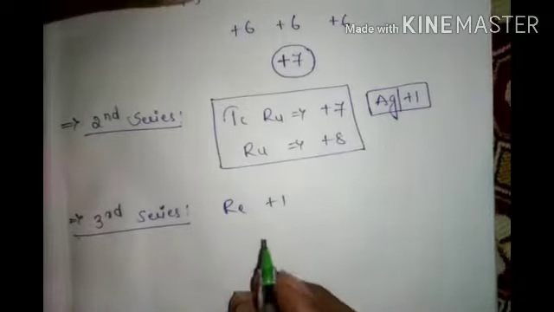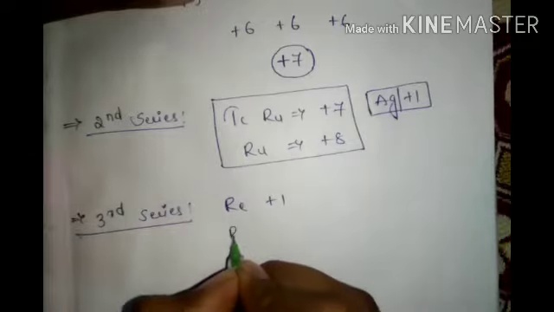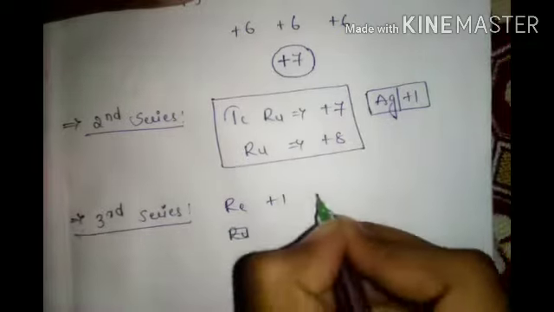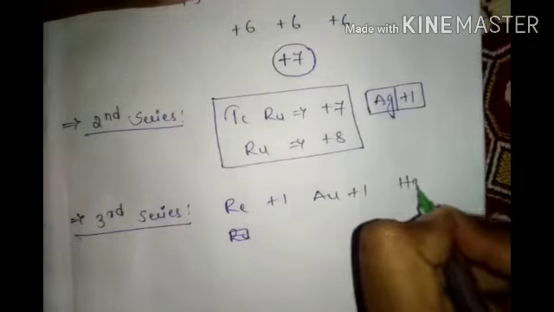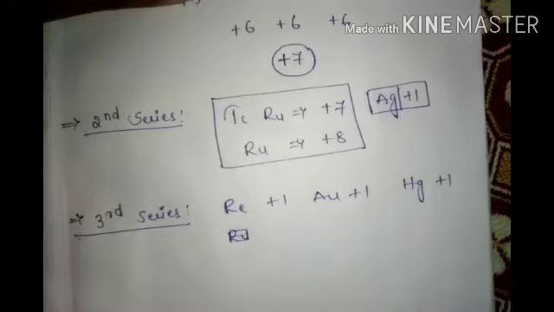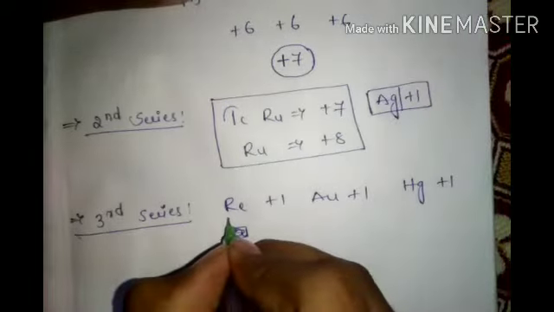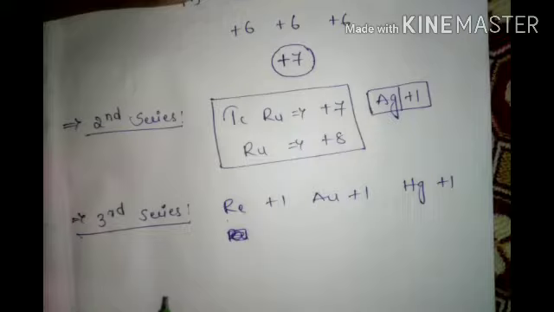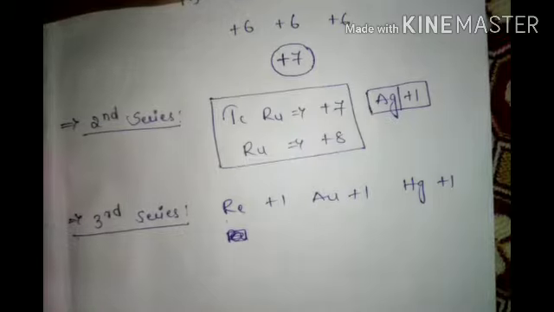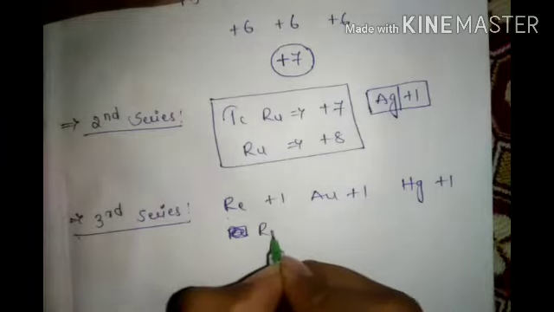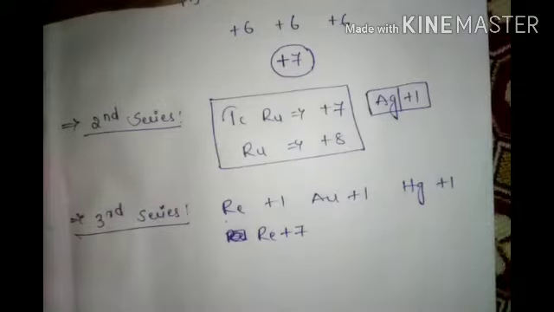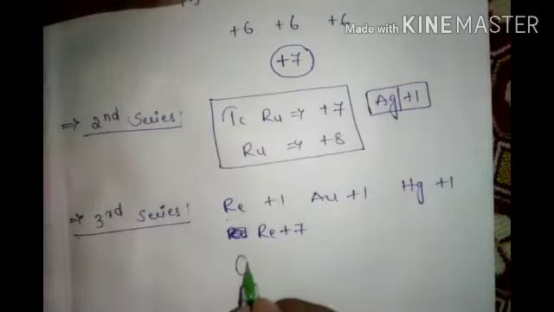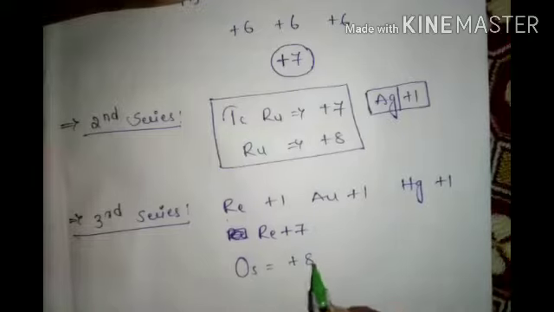Here rhenium, Rm, silver, mercury are +1. These three are +1. Next, rhenium is +7; both +1 and +7 are possible for rhenium. And last, osmium is +8.